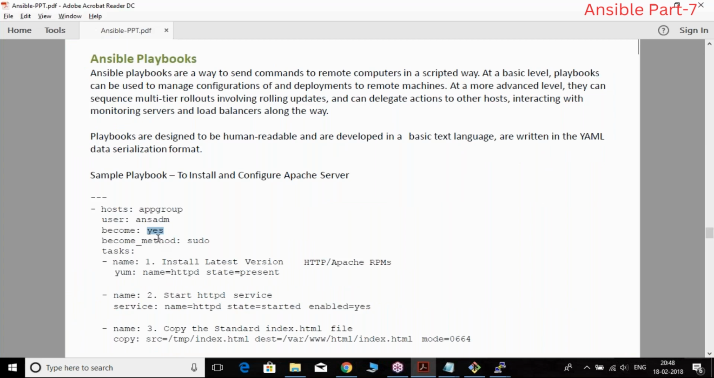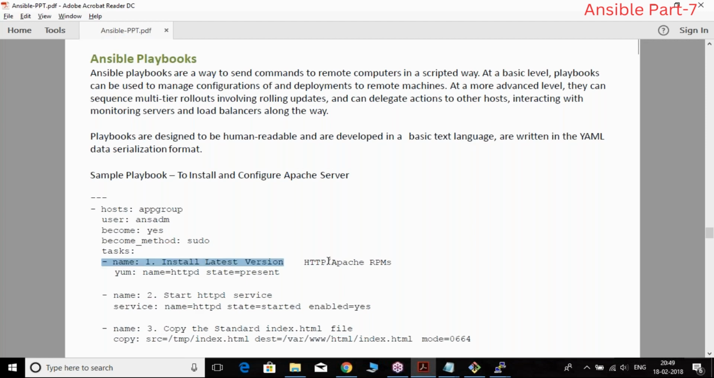Become is yes. Become method, sudo. How do you want to become? Sudo. Now I am trying to do some tasks. A playbook is a combination of tasks. So for the first task, what are these? These are all lists, as we just discussed. The first list is name: install the latest version of HTTPD.